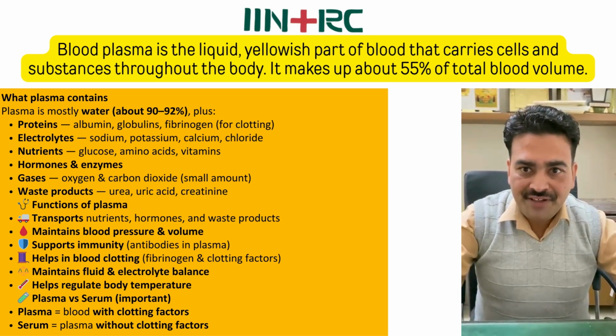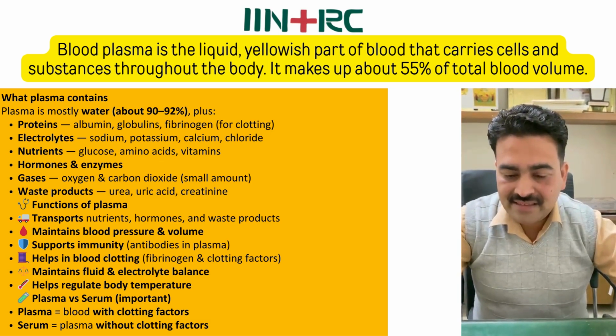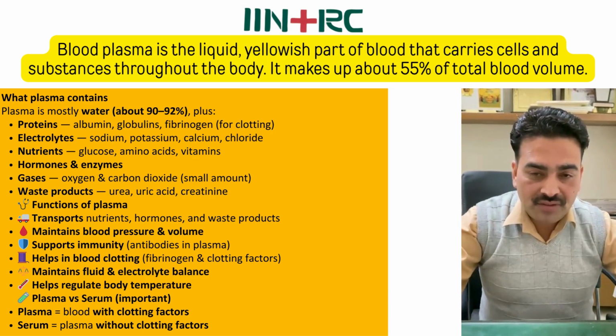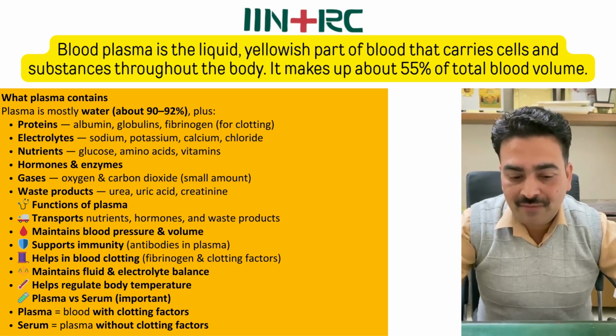Blood plasma is the liquid, yellowish part of blood that carries cells and substances throughout the body. It makes up about 55% of total blood volume.